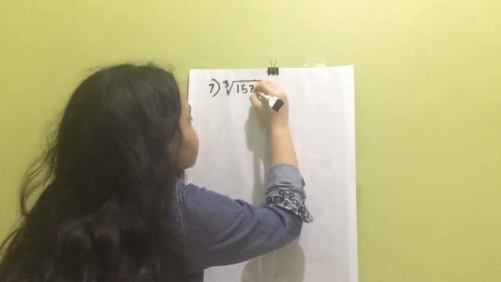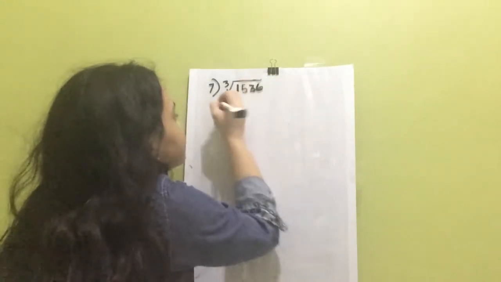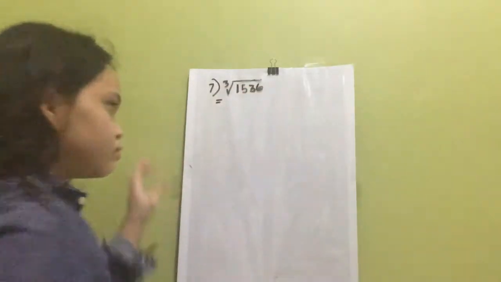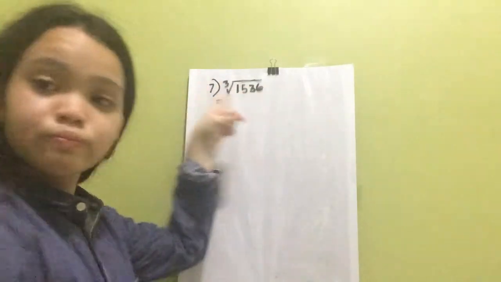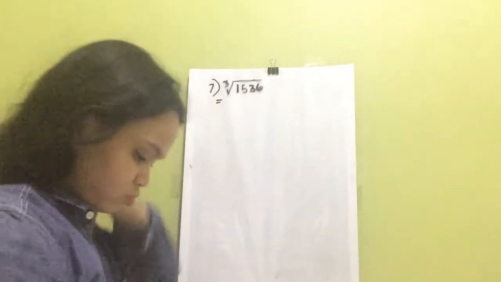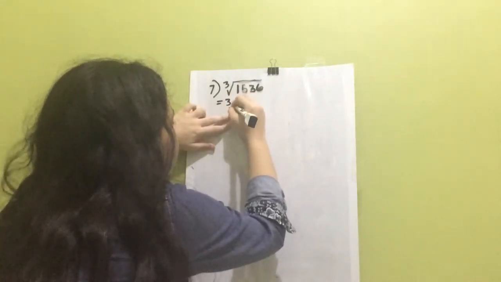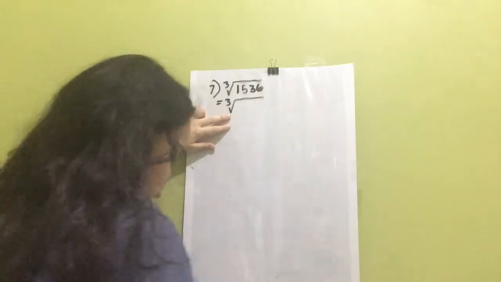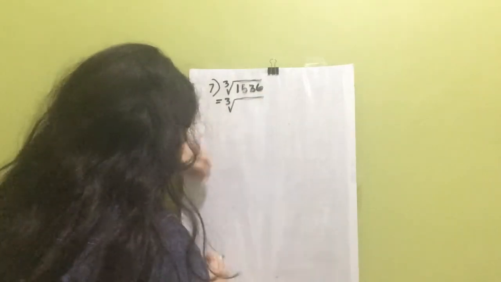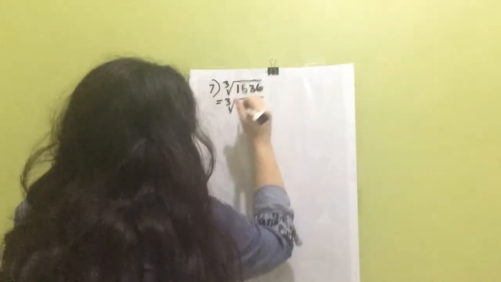So number 7, cube root of 1536. 1536 is not a perfect cube. So you need to find a number that is a perfect cube and another number to multiply it with each other, which will give you 1536.